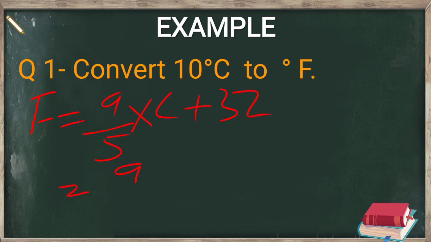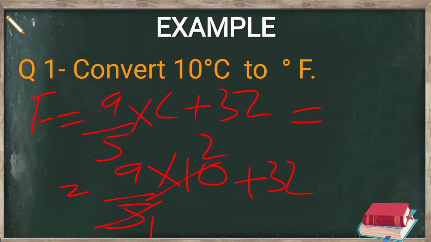In place of C, we will write here 10, plus 32. Then we have to simplify it. 5 ones are 5, 5 twos are 10. Then we will have 9 × 2 = 18, plus 32. Then we get the result, that is 50 degree Fahrenheit.